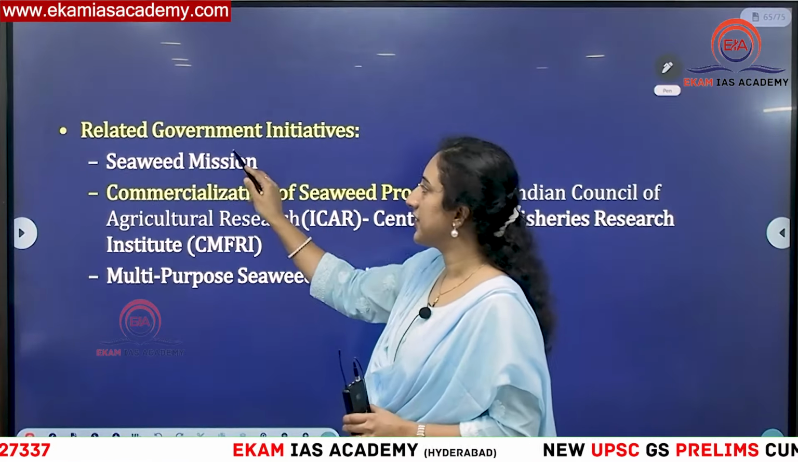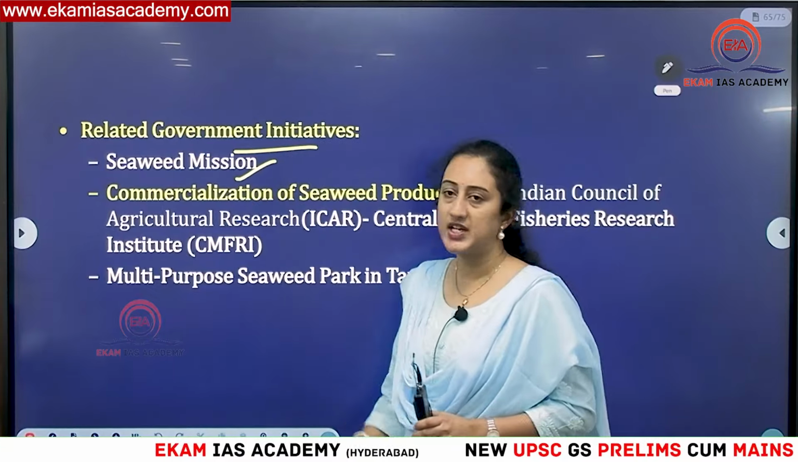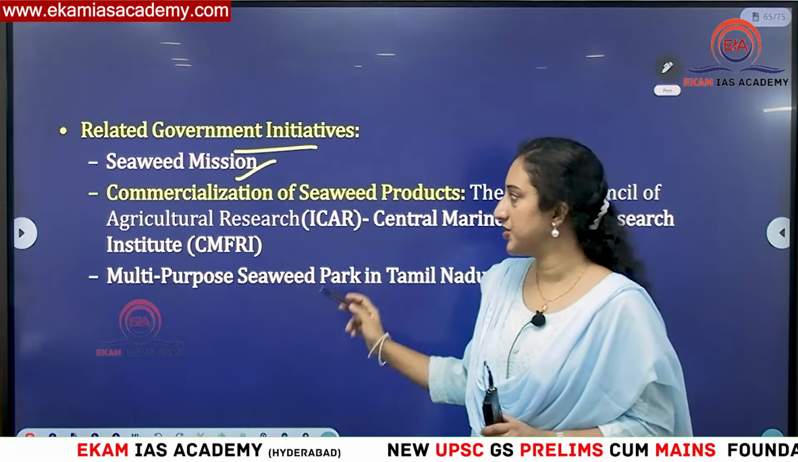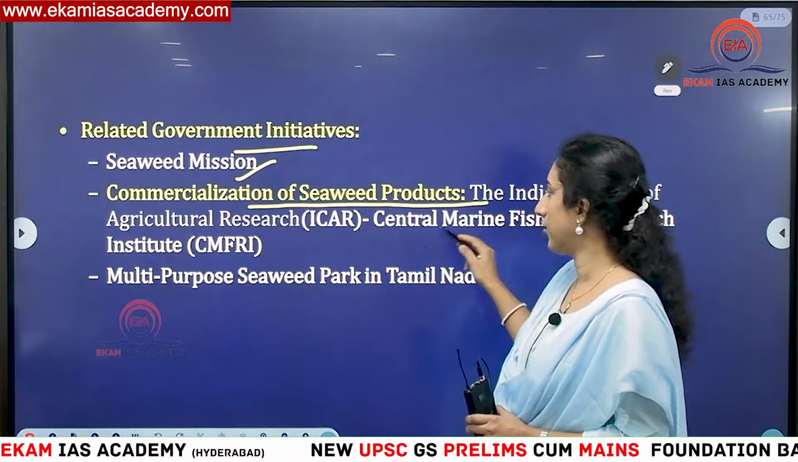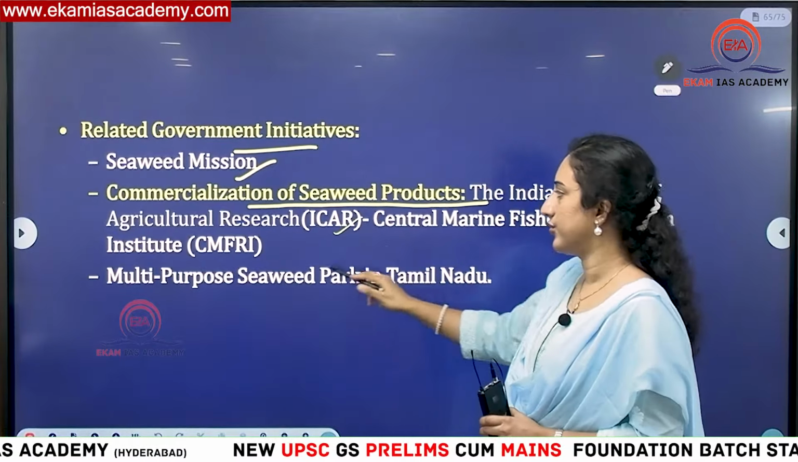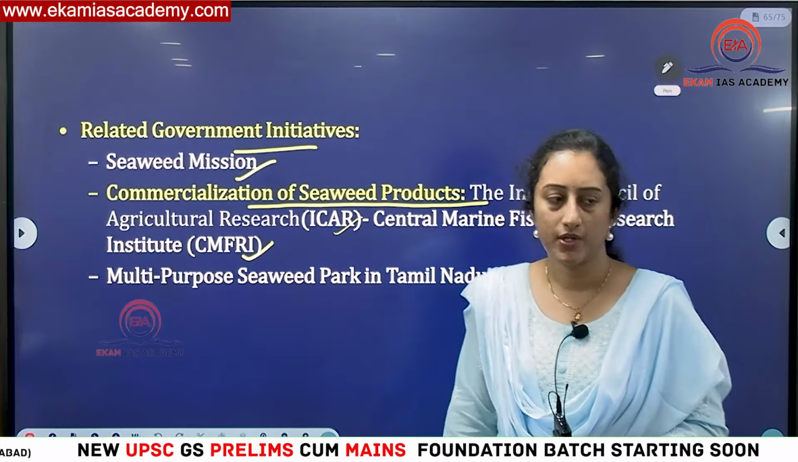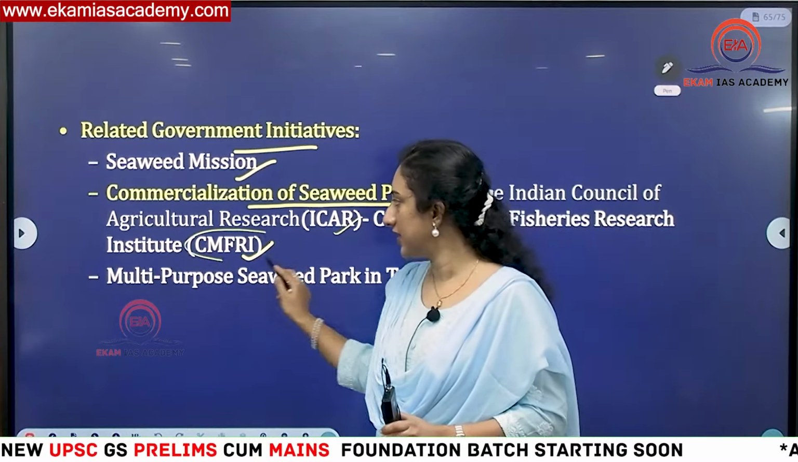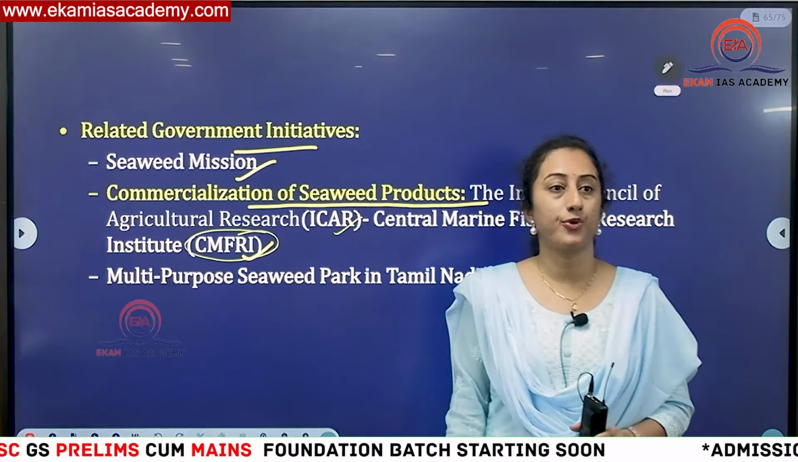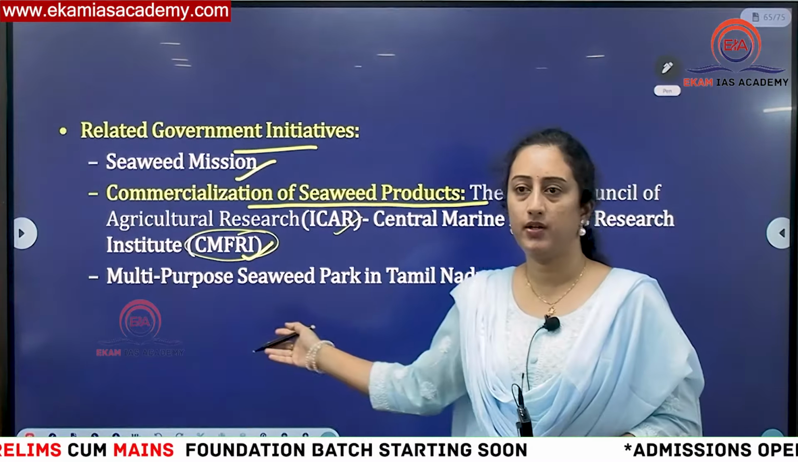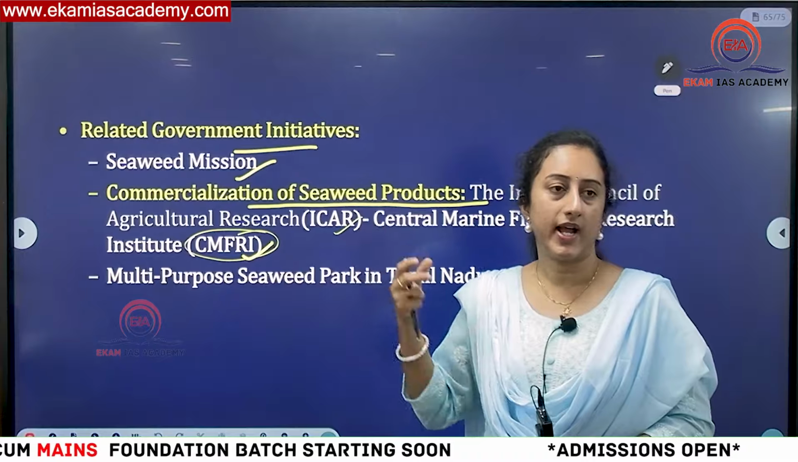Then you can see recent government initiatives. We have the National Seaweed Mission launched, commercialization of seaweed products under ICAR, and also you have CMFRI, the Central Marine Fisheries Research Institute. If you have seen recently, this institute has come up with lab grown fish meat. In India, this agency is developing lab grown fish meat.